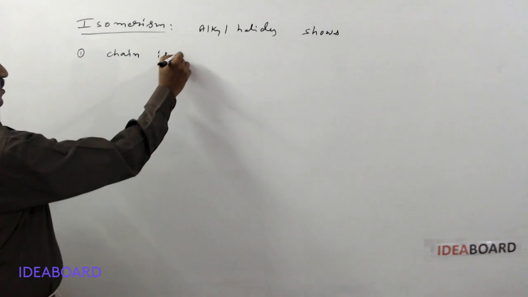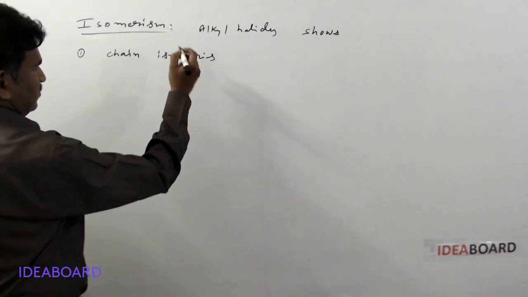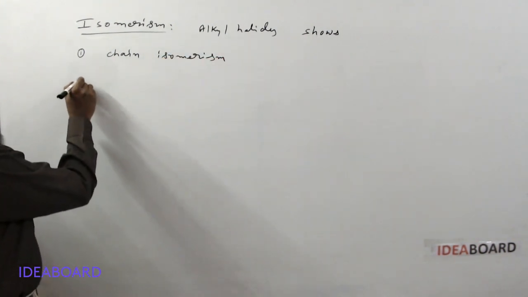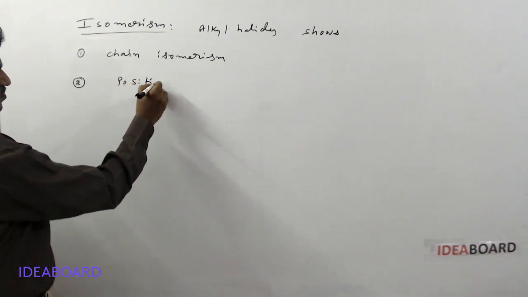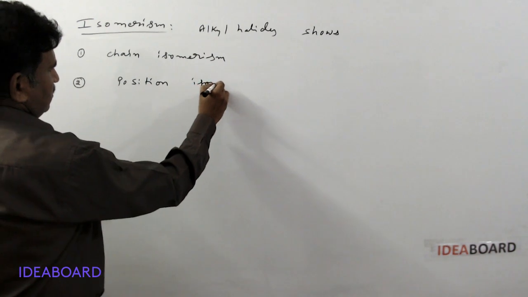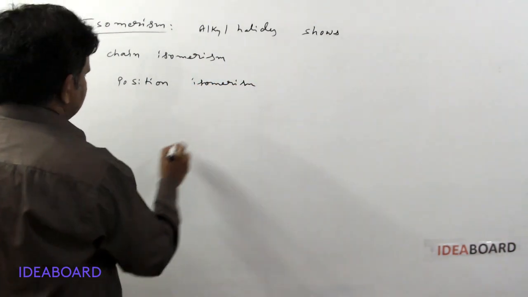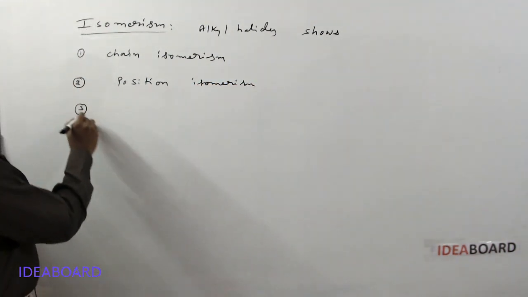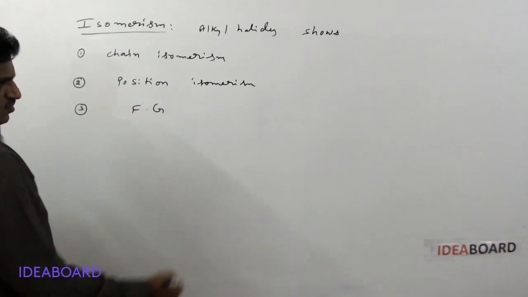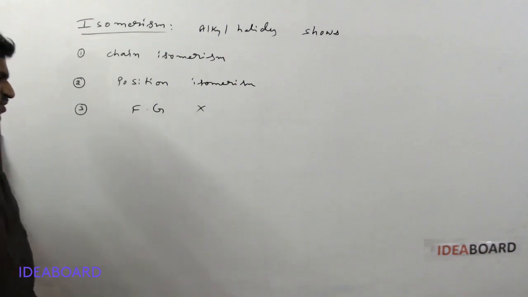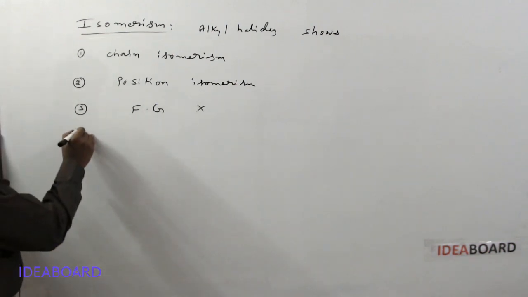They show chain isomerism, and the second one is position isomerism. And the third one, is it possible to show functional group isomerism? No, they never show functional group isomerism.